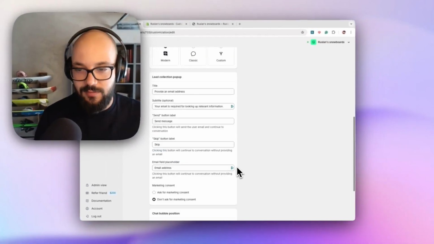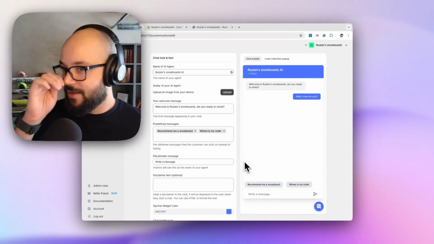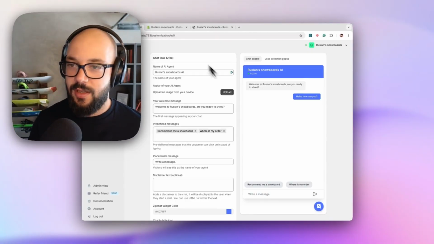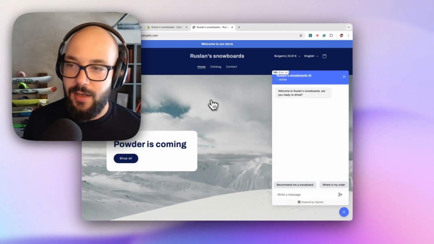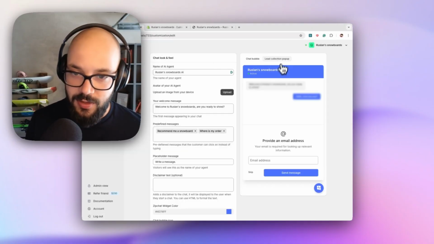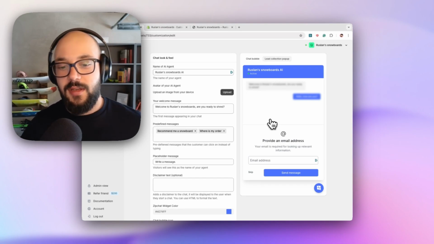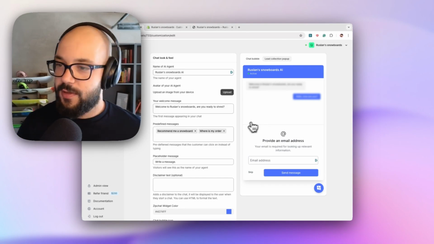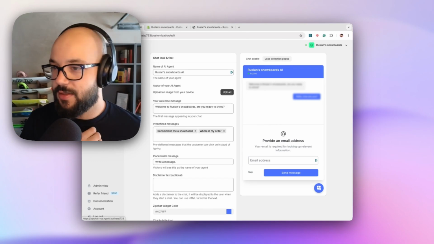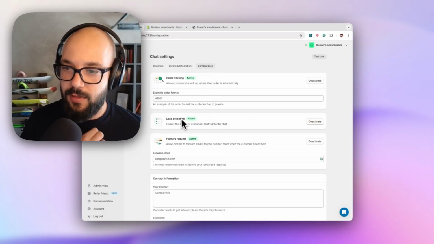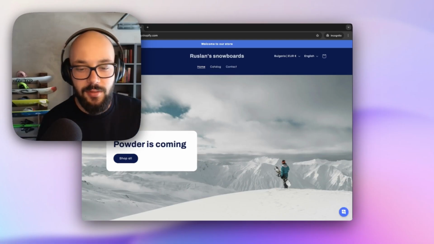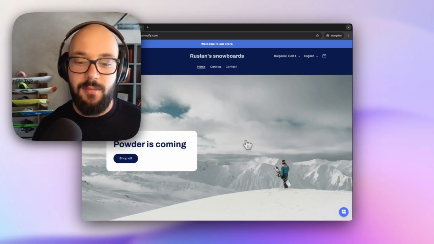I'm not gonna go into too many details, but something else that is cool is that you can either talk to the chat directly, or you can add a lead collection option. So the lead collection option collects the email of the customer once they talk to you. So for example, if we enable this, let's go to chat settings, configuration, and then I already enabled lead collection. And what this is going to do is it's gonna ask me for my email before it answers something.